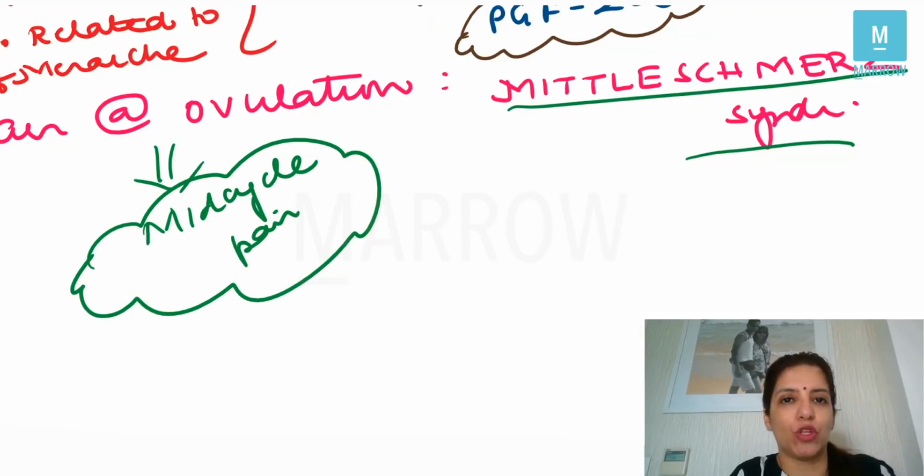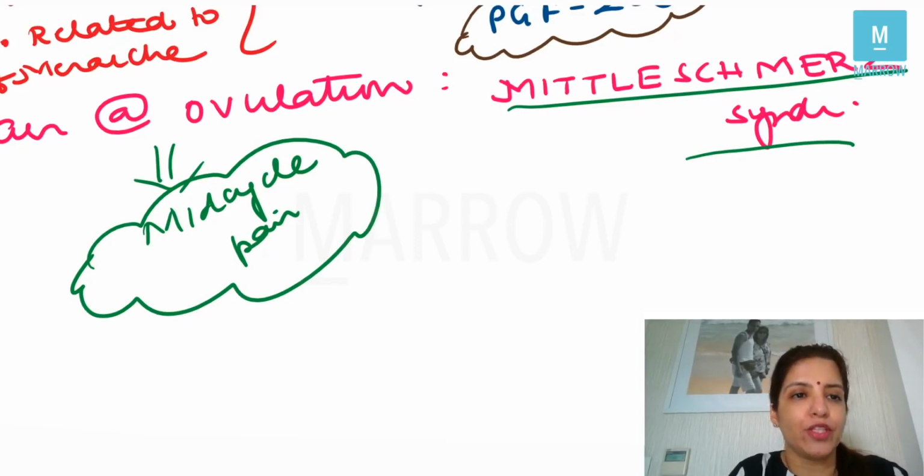That is how the question will also come to you. The female is coming to you with mid-cyclical pain. So always it means it is pain at the time of ovulation, which is called Mittelschmerz syndrome, right? So these were the important points which you needed to know on the topic of menstrual cycle.